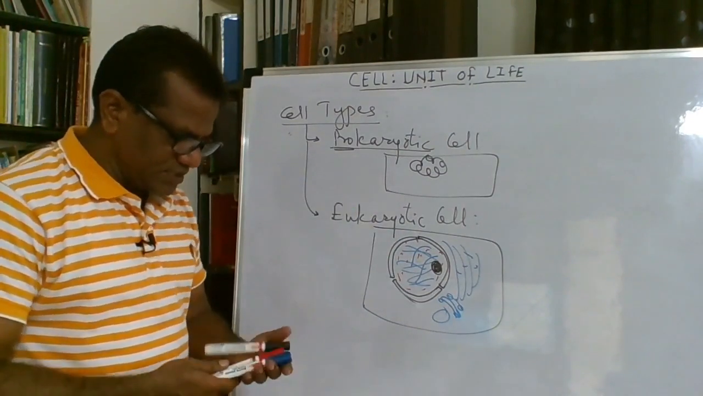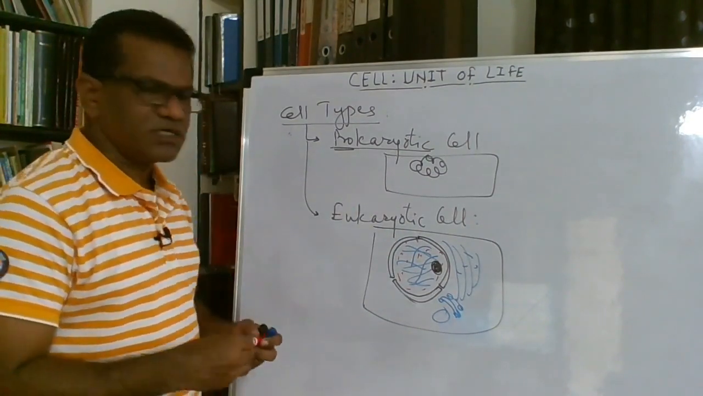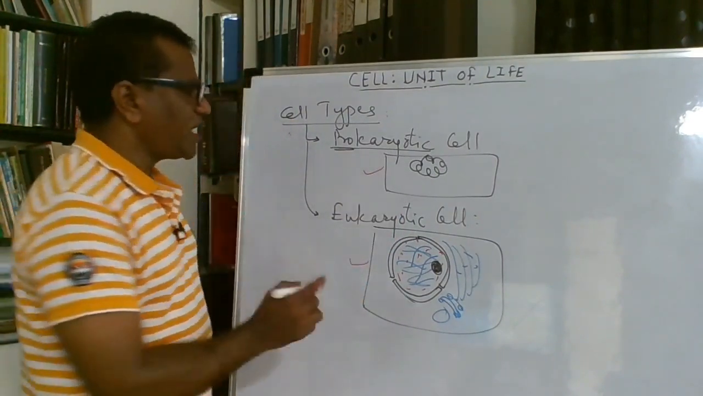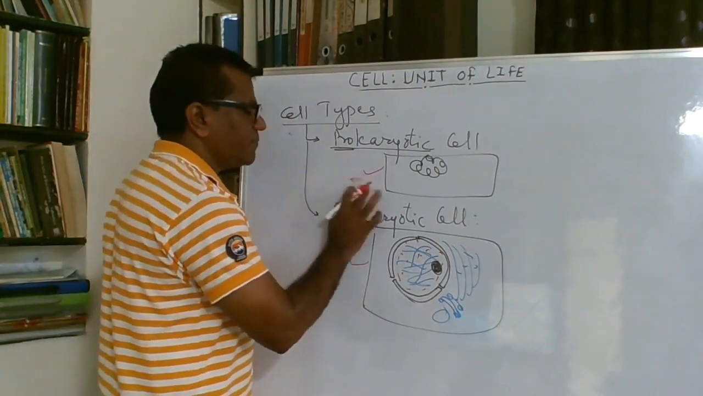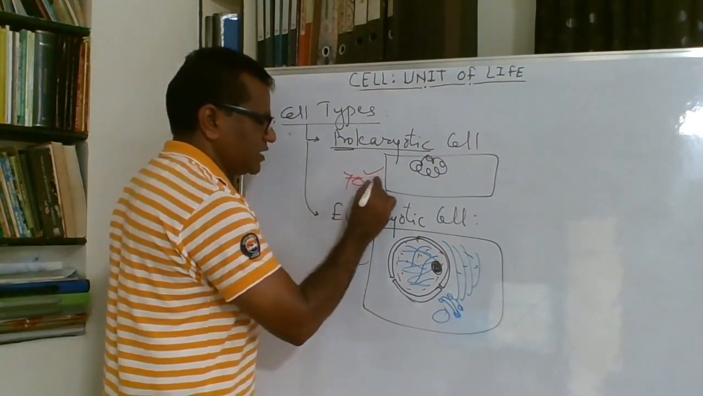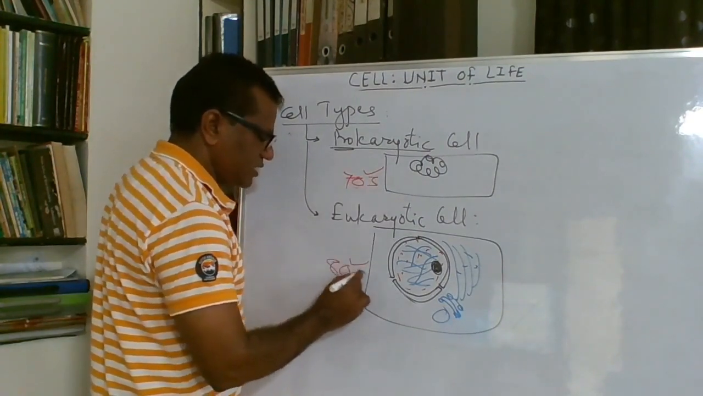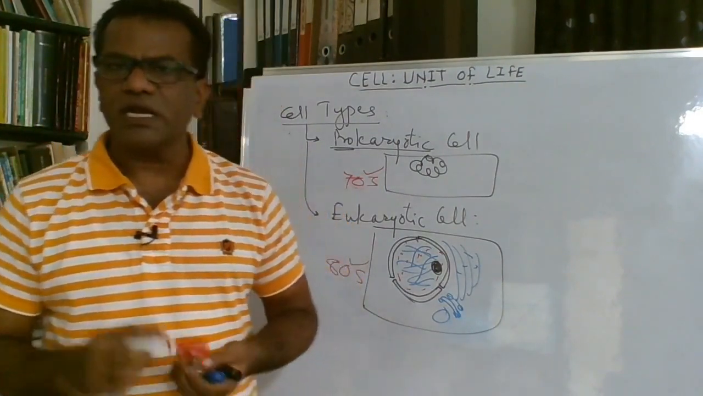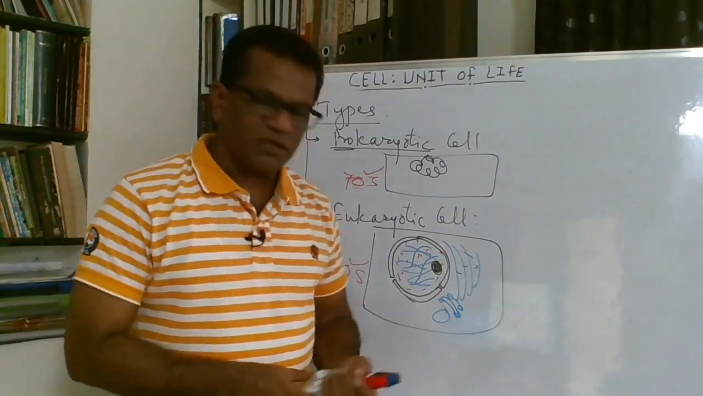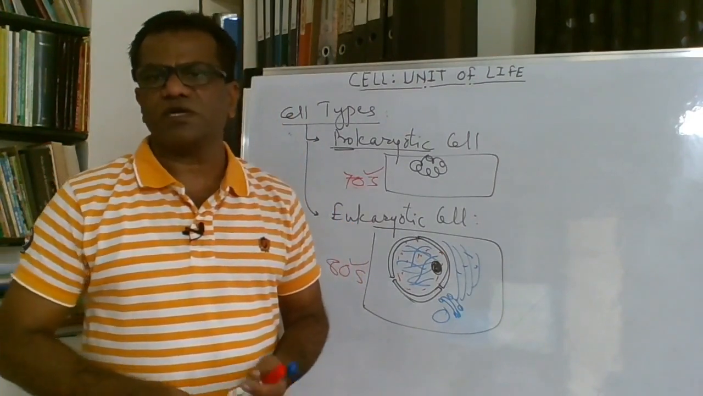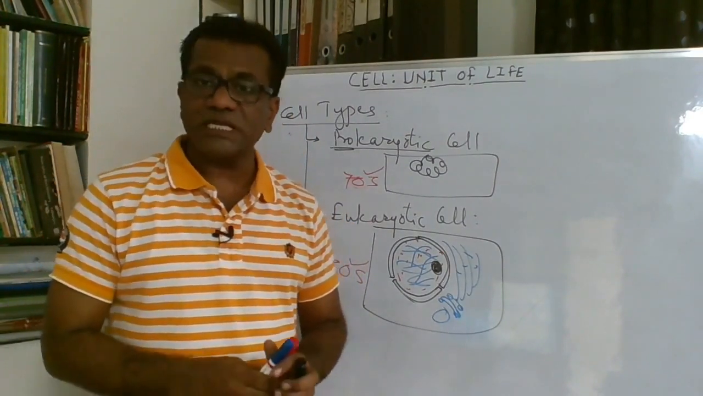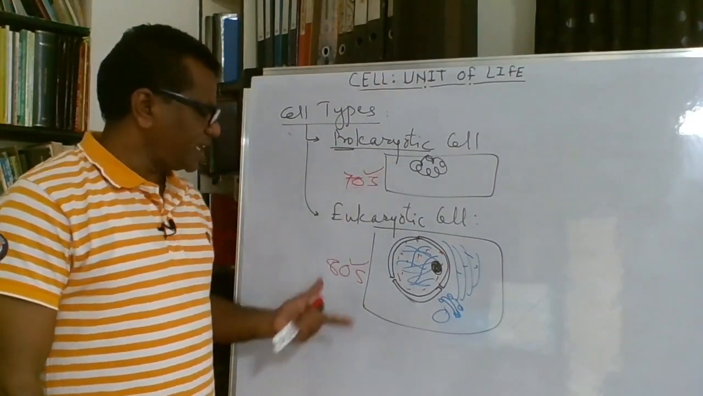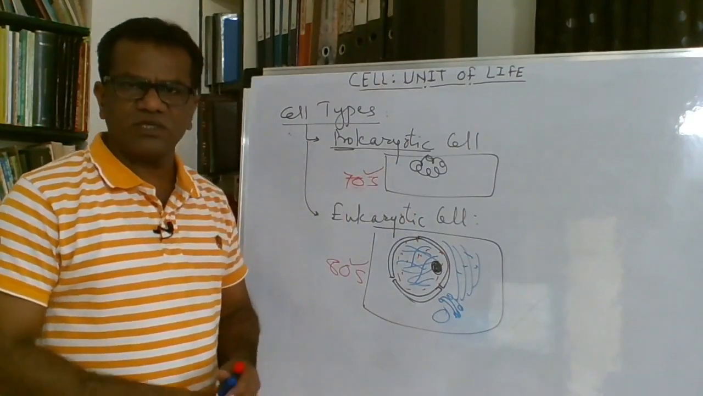One more difference is in the ribosomes. Ribosomes are present in both cases, but the ribosomes in the prokaryotic cell are 70S ribosomes, and here there are 80S ribosomes. S is the Svedberg unit. It was developed by the scientist Svedberg and therefore it is known as the Svedberg unit. So 70S ribosomes are present in prokaryotes, and 80S ribosomes in eukaryotes.